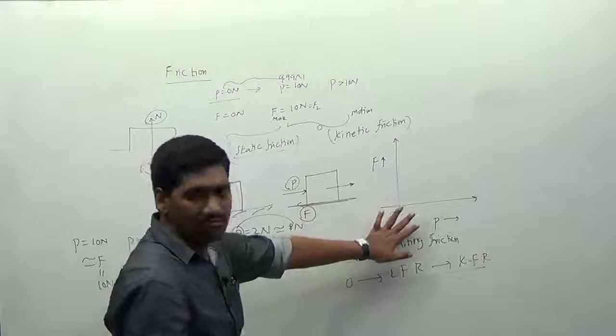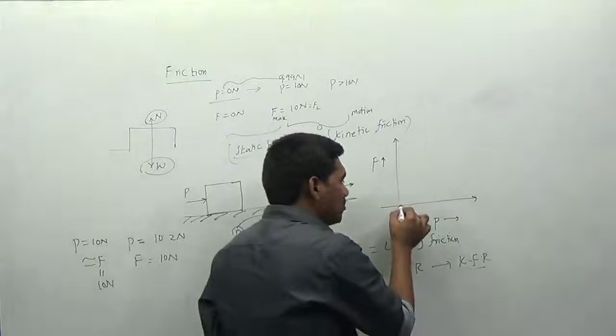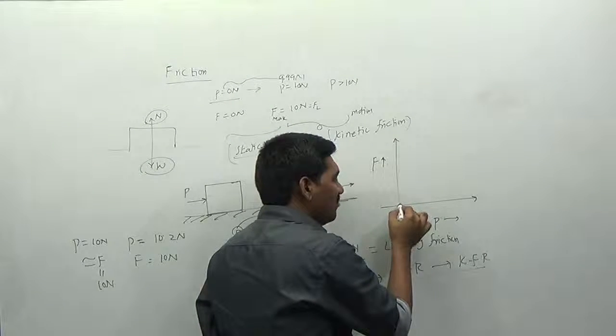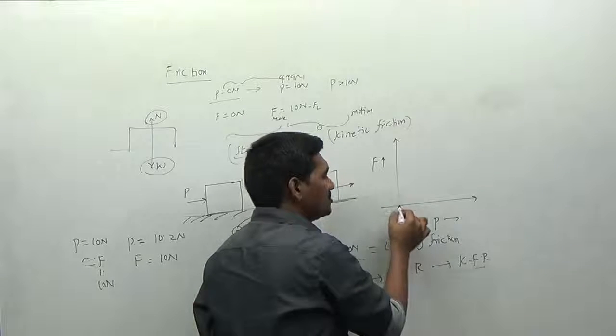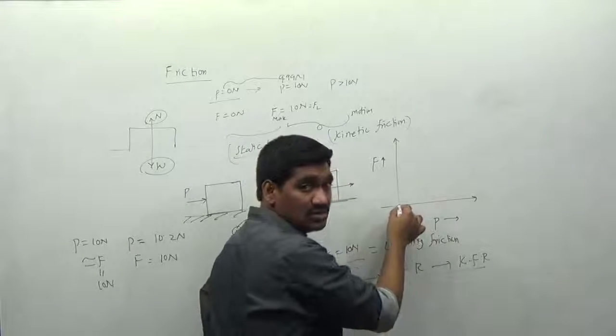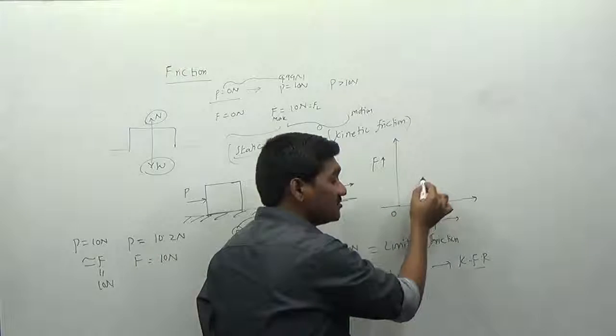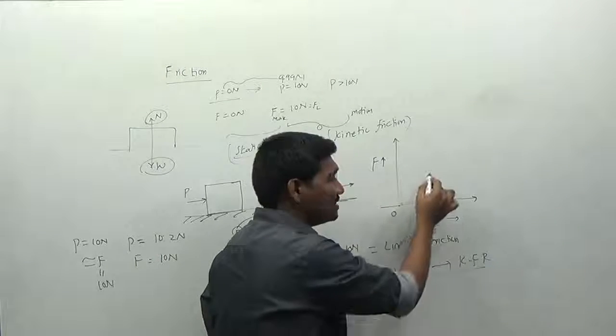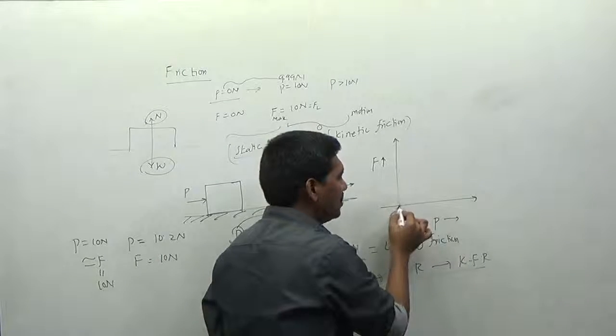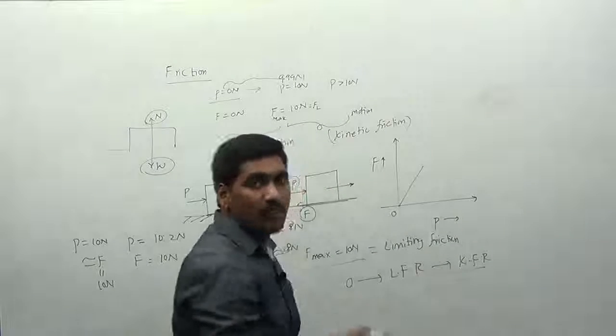So initially, if the value of force P is equal to 0, then F will also be 0. So these two values are equal to 0. If you go on increasing the value of P, then F will also increase up to some limit, up to a certain region.